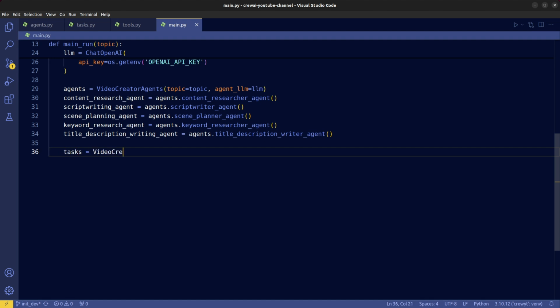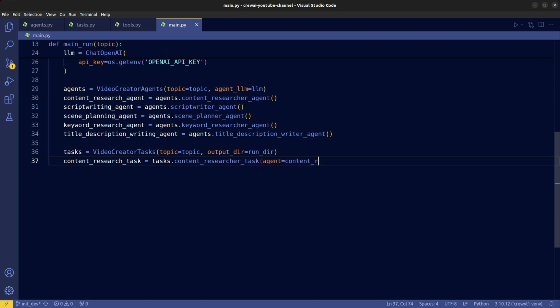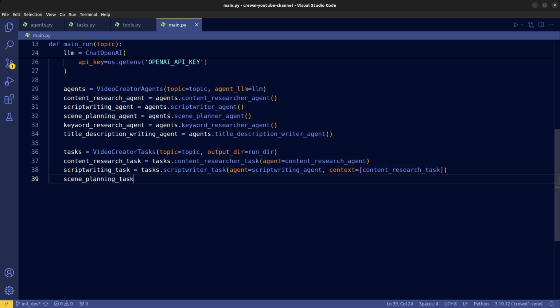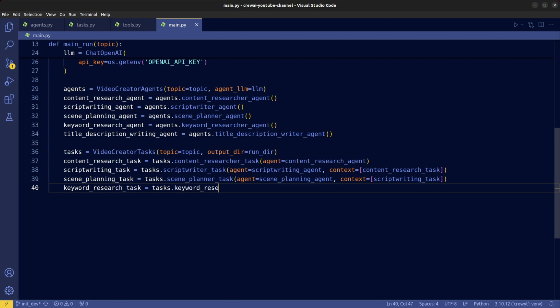Define all the tasks that we created. Provide the task class with the selected topic and set the output directory as the run folder we created. Call the individual tasks for Content Researcher, Scriptwriter, Scene Planner, Keyword Researcher, and Title Description Writer.